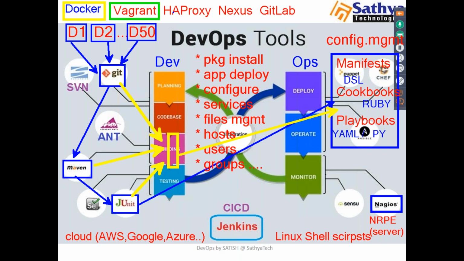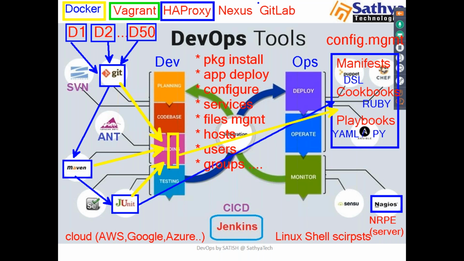Next one, HAProxy. HAProxy is a load balancer. HA stands for high availability. It is a load balancer which can distribute the workload across multiple servers. High availability proxy is a load balancer which can distribute the workload.